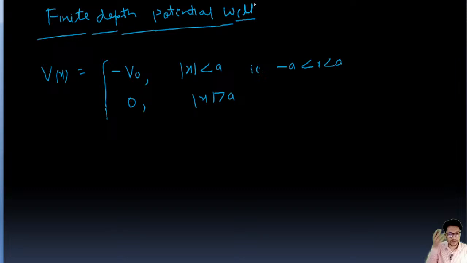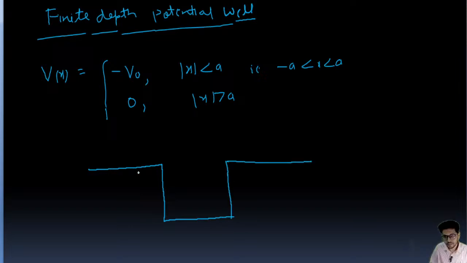So I will draw the figure. This is like this, a straight line, guys. Okay, so this is minus a, this is a, this height is V naught.